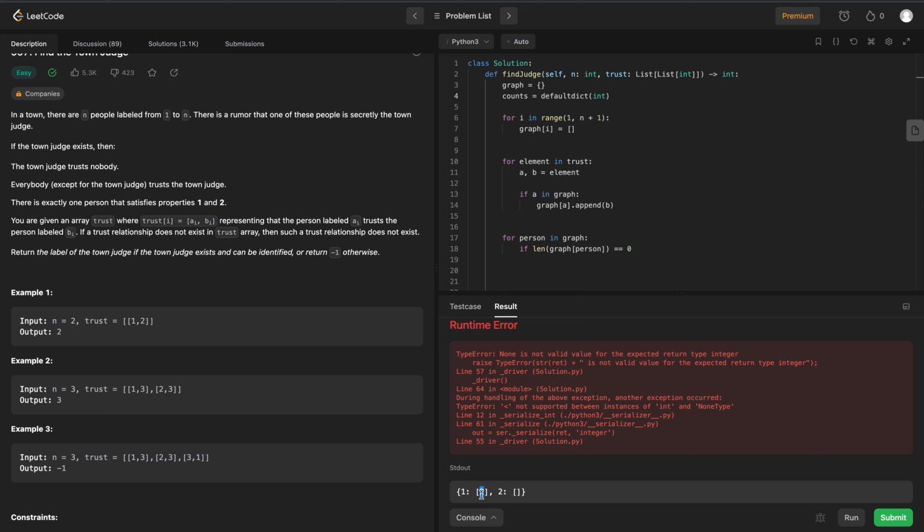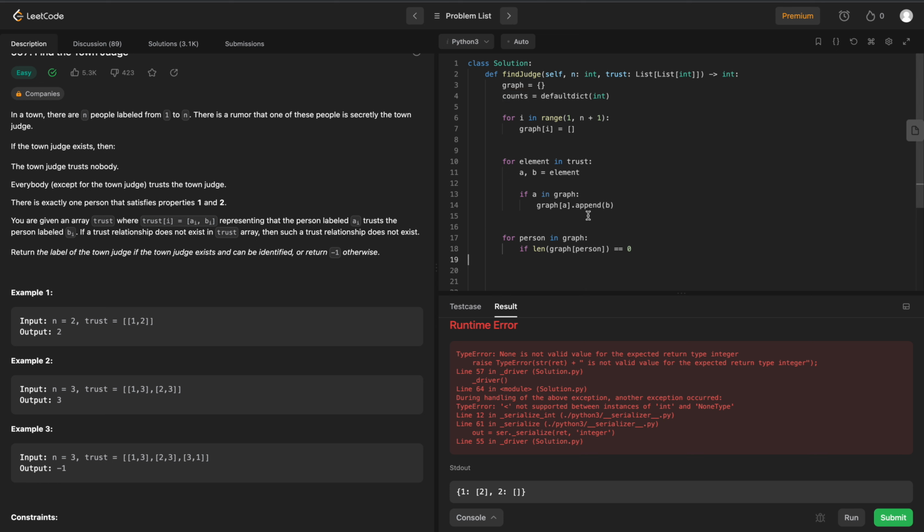So when we check for every person in graph, we've satisfied the first condition. Now, how many people trust 2? That's going to be represented in our counts dictionary. So there should be 1 person who trusts 2. So whenever we access 2 in our counts dictionary, we should get the length of our graph minus 1. And that will tell us if that person also satisfies the second condition.